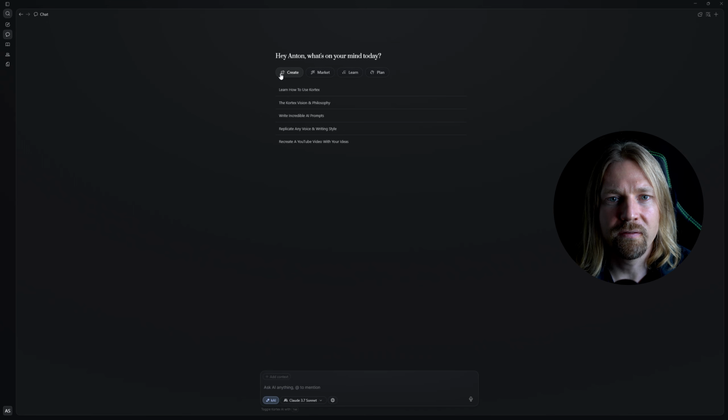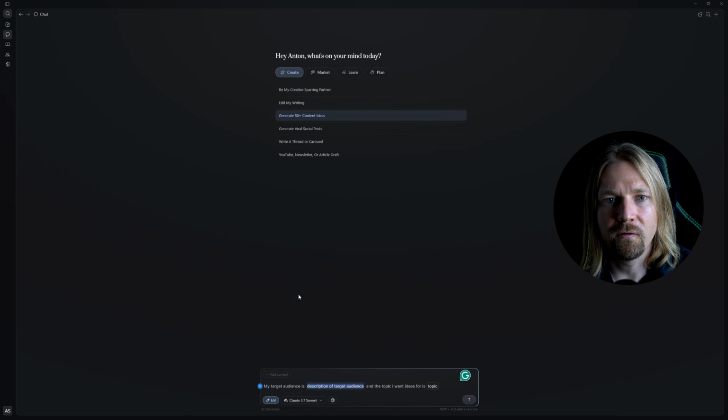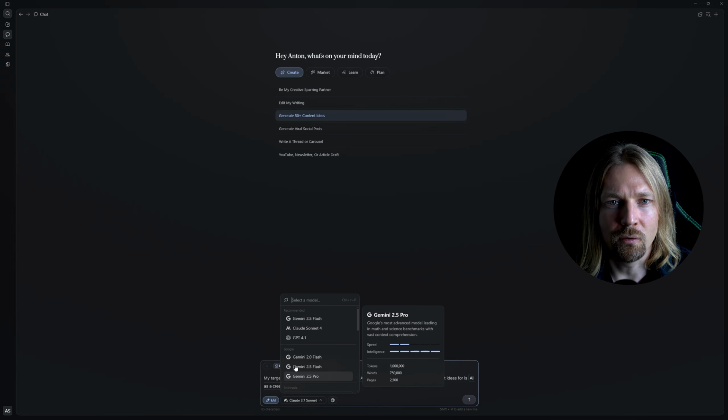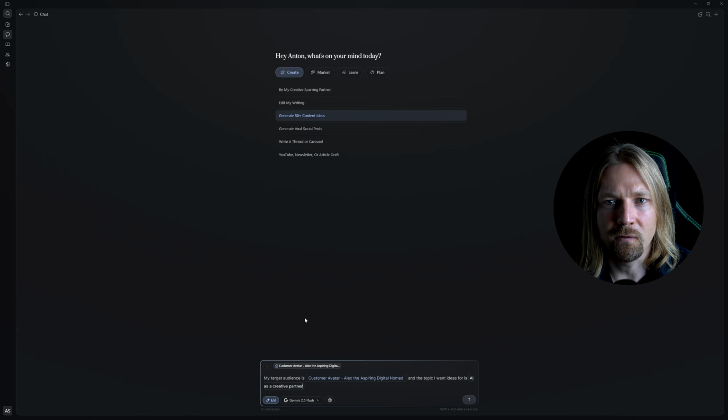We'll open a new chat, and here there's a create section where we can choose generate 50 plus content ideas. Here we first need to describe the target audience. Since we already have it, I can select my target customer avatar. Here it is, my target audience, and the topic I want ideas for, for example, AI as a creative partner. I'll remove Claude 3.7 now to avoid spending my precious tokens. I'll choose Gemini Flash and send the request.